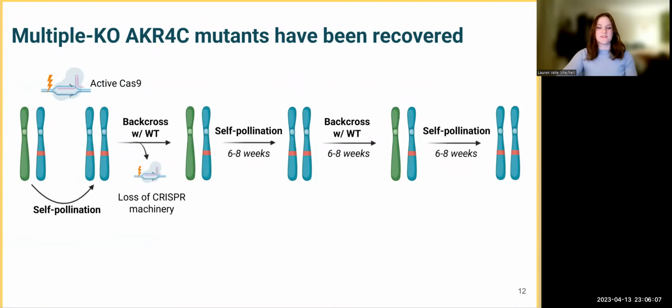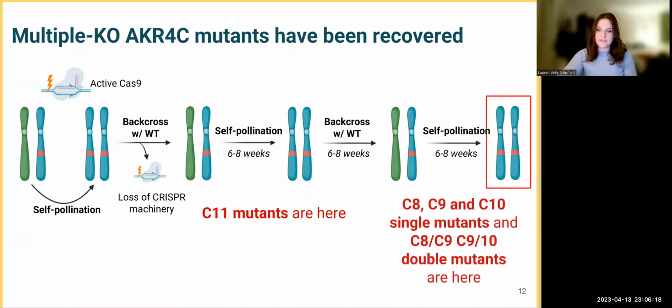So a variety of these plants have been recovered from this process, with the C11 deletion mutants currently on their 2nd round of self-pollination to recover homozygotes from the first back cross. All other lines, including the remaining C8, C9, and C10 single deletions, as well as double mutants, C8, C9, and C9, C10, have been recovered from their final round of backcrossing and will be available for further analysis and use in the introduction of additional mutations, such as a C8 mutation into the C9, C10 double mutant, which we can then cross with the C11 to obtain the final quadruple knockout.